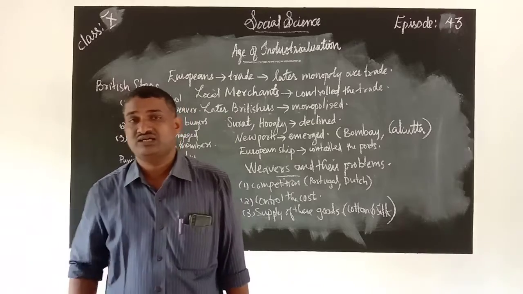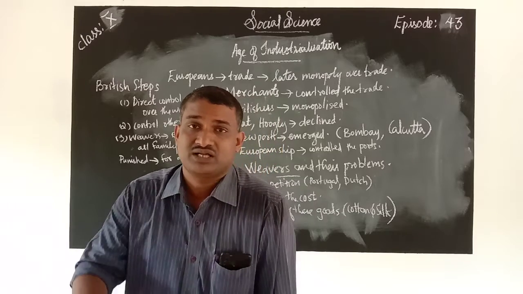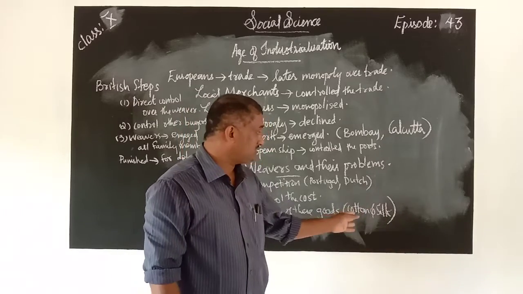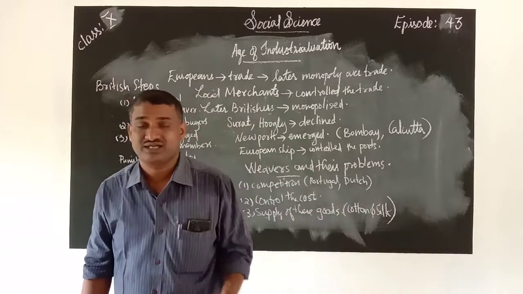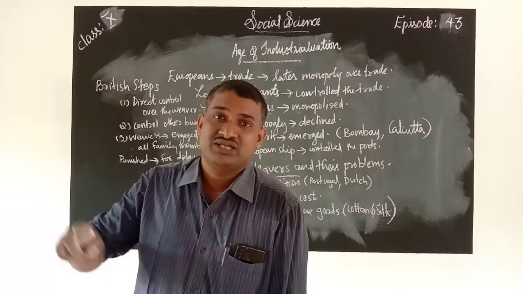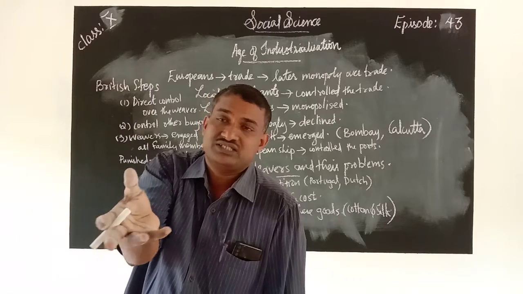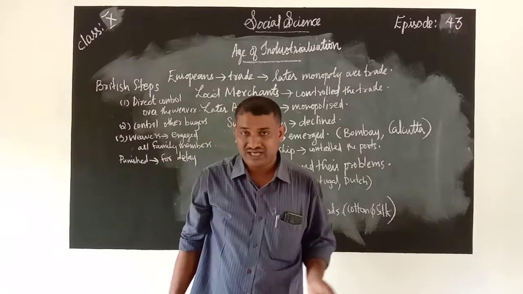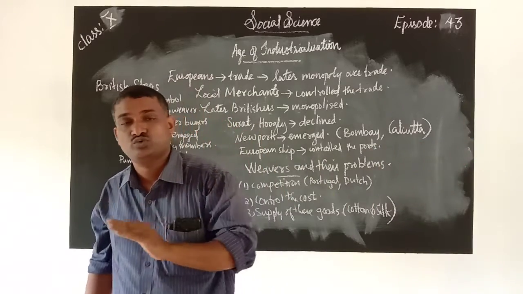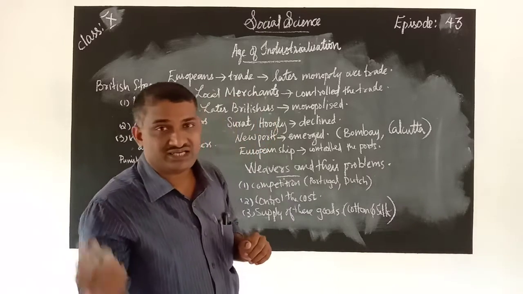You know that many British slave owners went to the plantations, especially cotton and other plantations such as cotton and jute. For these plantations, workers were very few. So from many colonies they collected workers and made them slaves, and asked them to do work in the plantations. Many of these people were from Africa and many other countries.